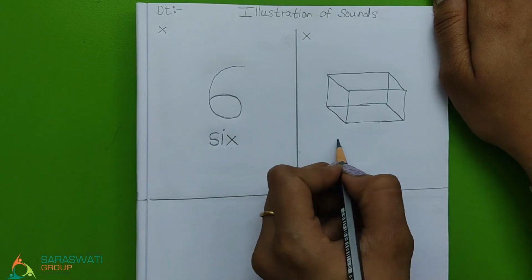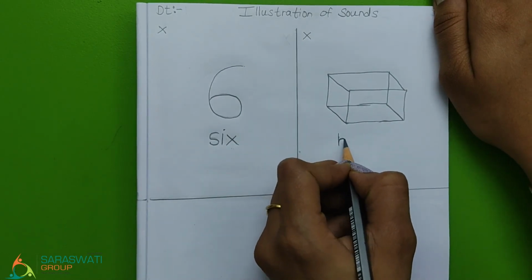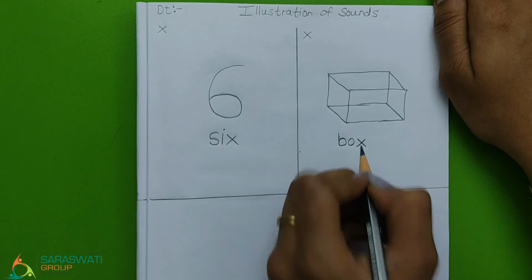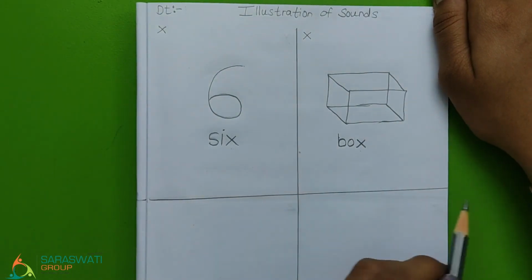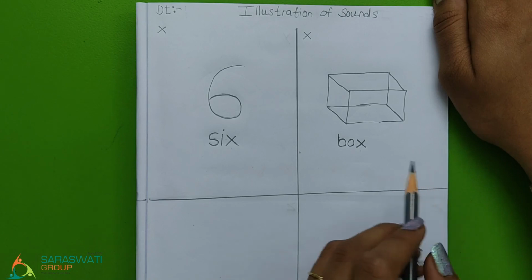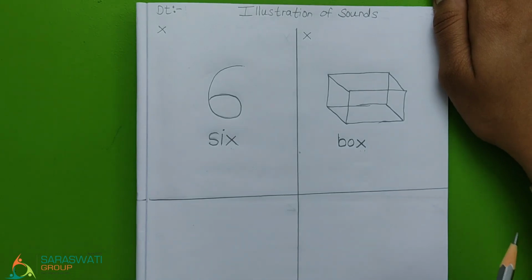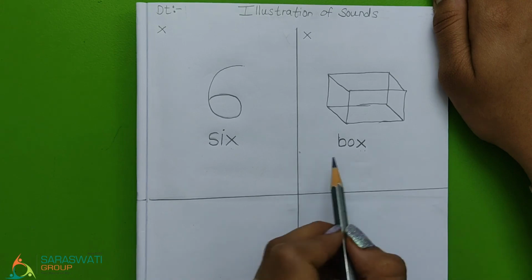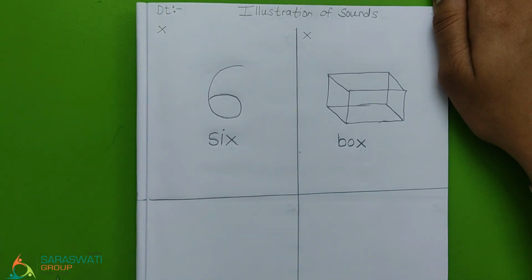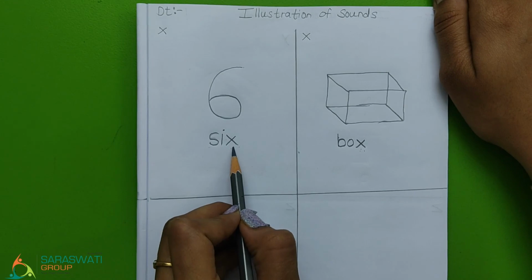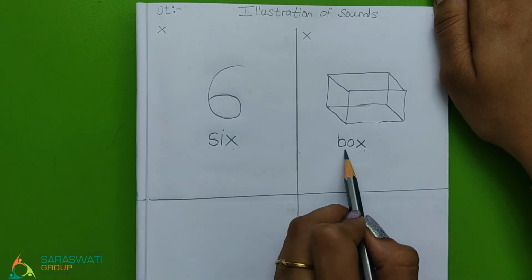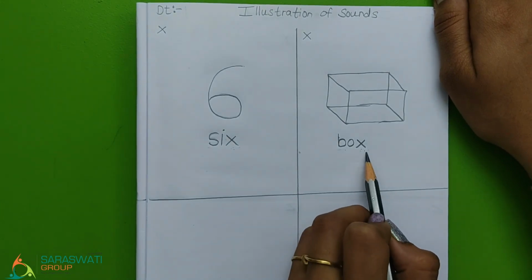What is this? It is box. What is the final sound of box? X. Yes, so kids, in letter X, we speak the final sound of it. For example, 6. So what is the final sound of 6? X. Box. What's the final sound of box? X.